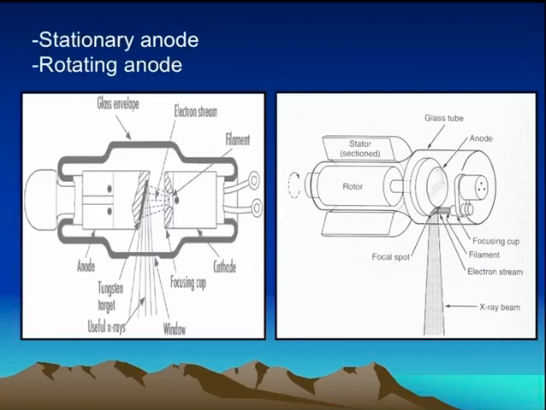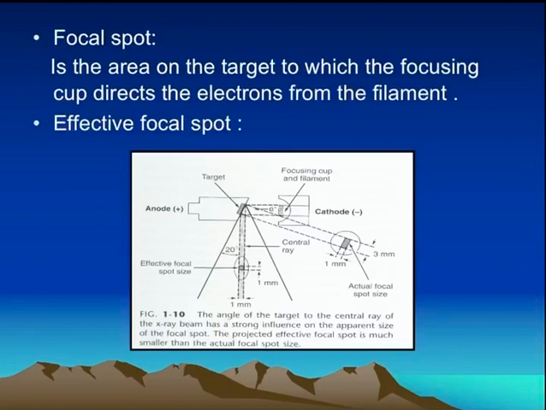There are two types of anode: stationary anode and rotating anode. The rotating anode keeps on rotating and the stationary anode will be static. Coming to the focal spot. The focal spot is the area on the anode or the target to which the focusing cup directs the electrons from the filament.